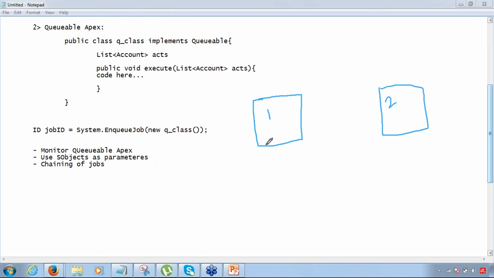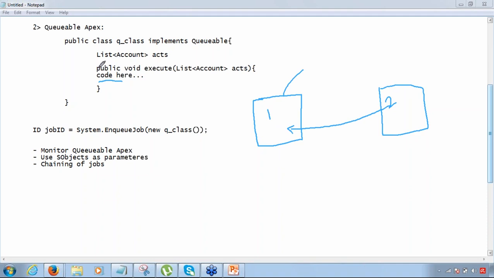If I want to make sure that this method should get executed before this one gets executed, then what I can do, this one I can call using the system.enqueueJob, and this method I can put inside this. System.enqueueJob for this can be put inside this towards the end of this code, somewhere here. Got it?